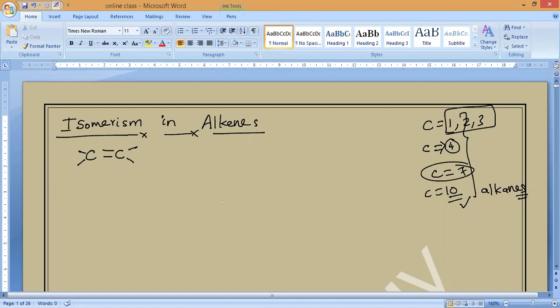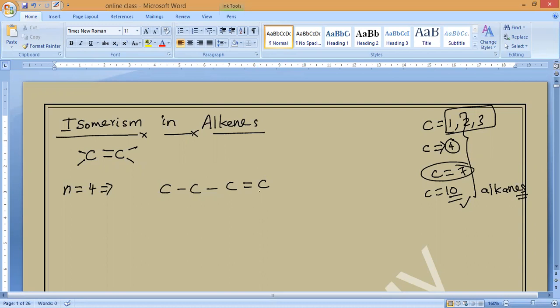Here also, isomerism in alkenes starts from n = 4. So if you take 4 carbons, somewhere one double bond is present.